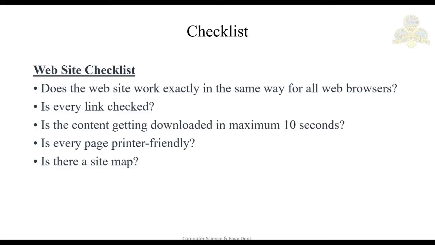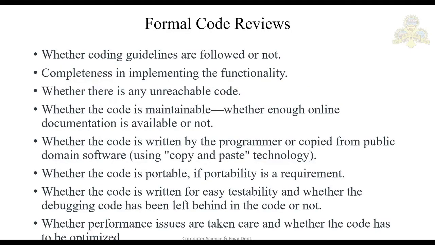So in the last class we had studied till checklist. Today we will be studying formal code reviews. Previously we had seen formal reviews of different work products, right? In this one, formal code reviews, we will be talking only about the code. Among all the different work products, the source code is the important work product, so it has to go for a formal code review.